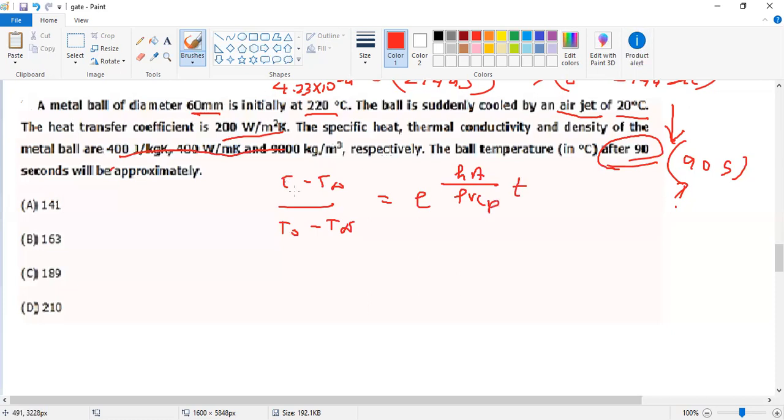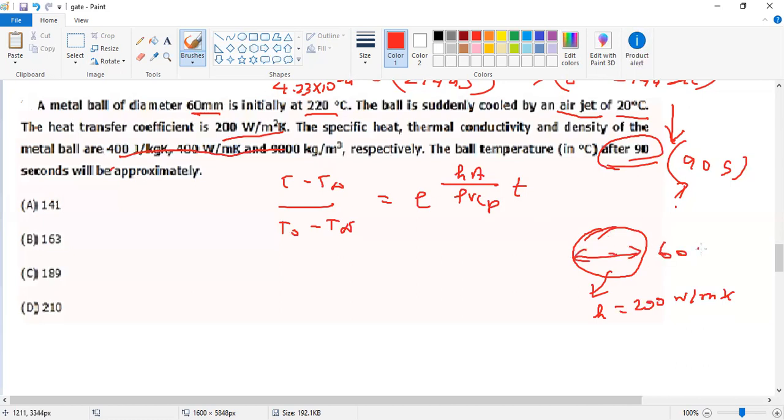We know the values, so once again I write the diagram. This is a hot ball. The heat transfer coefficient is given: h is equal to 200 watt per meter Kelvin, and the diameter is 60 millimeter.